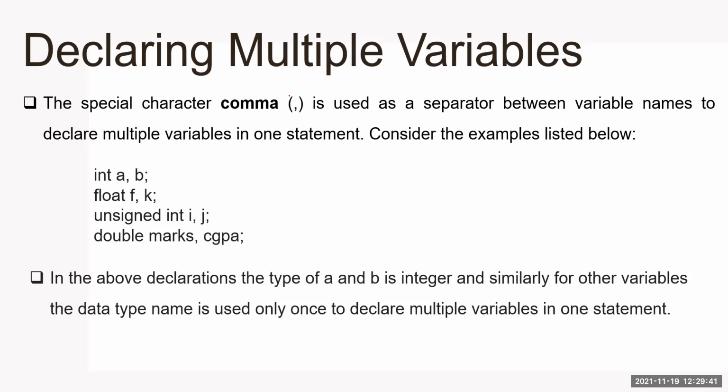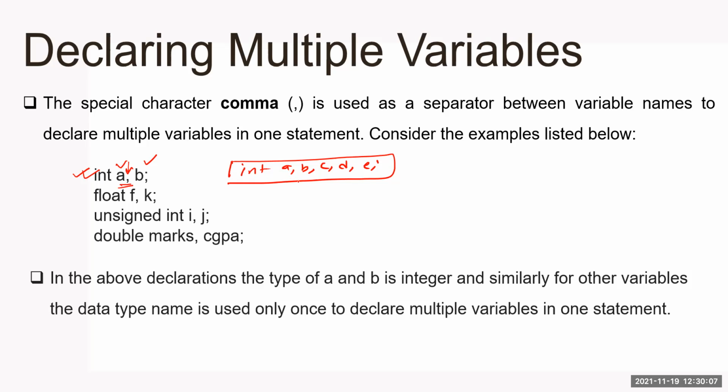So, some rules while declaring variables. Here you can see I have declared multiple variables. So what to do? I need to use a comma as a separator in between. So now a and b both will be integer variables. We can declare as many as we want, but they should be separated by commas. So all are integer variables. So it reduces the number of lines in your source code.